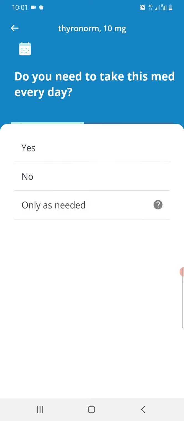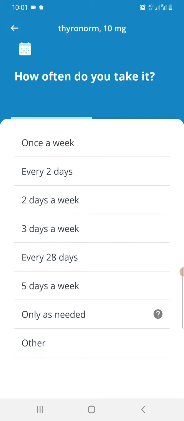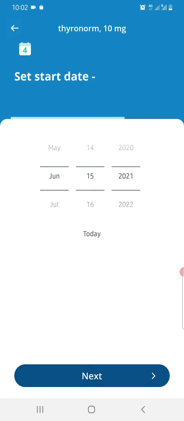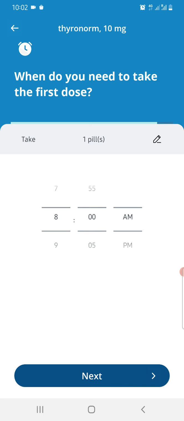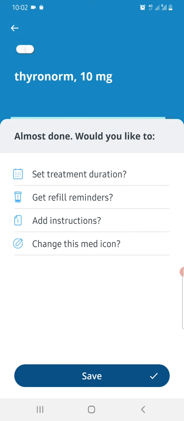and skip it. If you don't know, skip it. Do you need to take medicine every day? No, only I need to take it every 28 days. Okay, that is once in a month. Set that started today, and let me take it in the morning 8 a.m. I'll put 9, 9, 10. Okay, and refill reminders and all I don't need for this particular, and I'll save it.